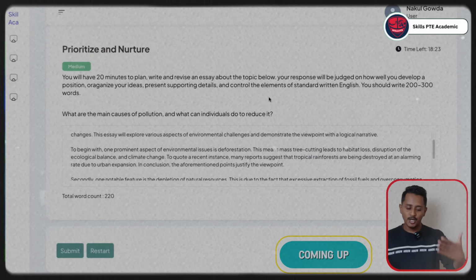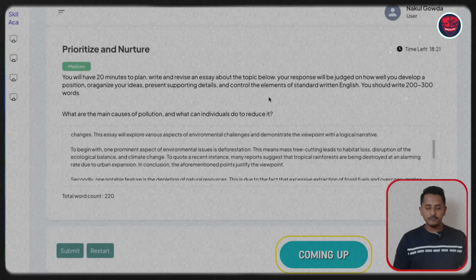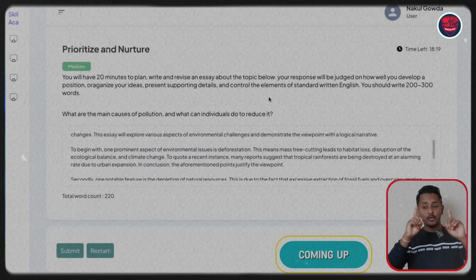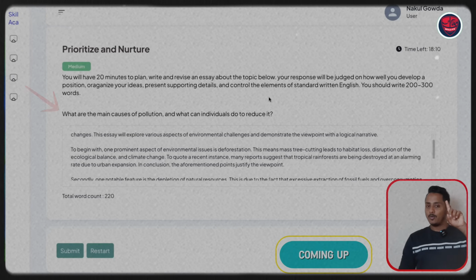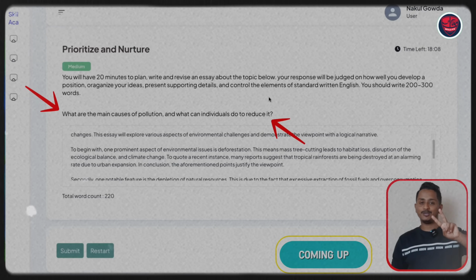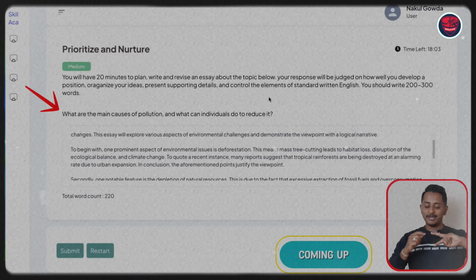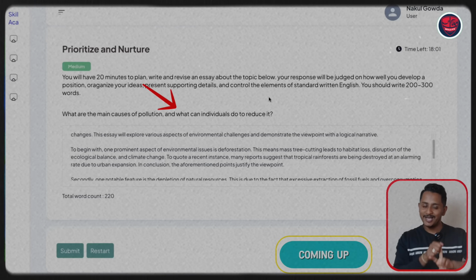Look at this question. What are the main causes of pollution and what can individuals do to reduce it? If this is your essay writing question, and let's say while answering, you wrote only for the first part. There are two parts to the question. What are the main causes of pollution? What can individuals do? Let's say you wrote only what are the main causes of the pollution throughout the essay and miss out on this, what individuals can do to reduce it.